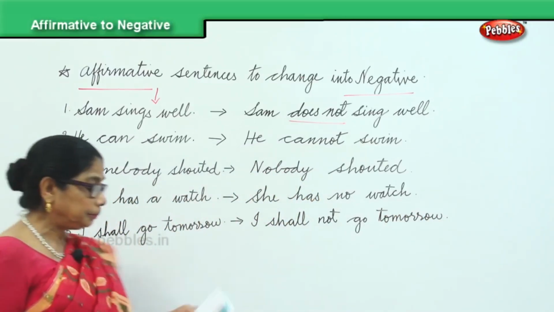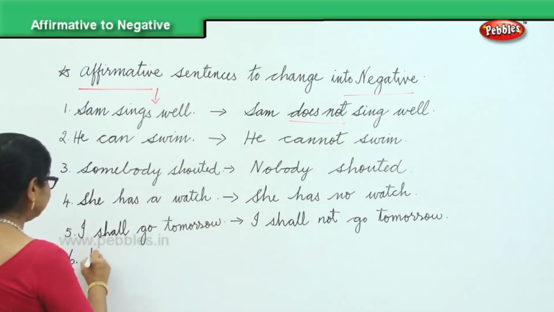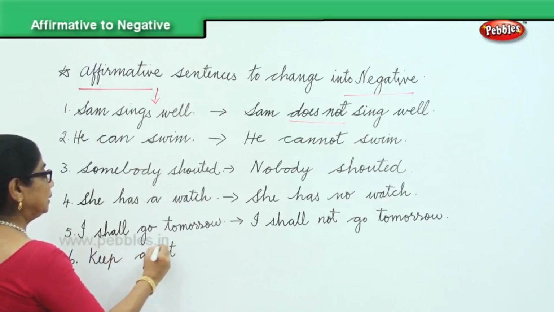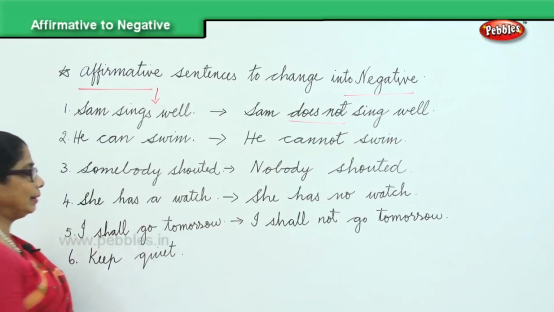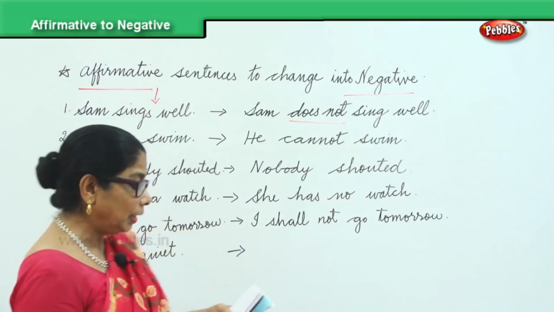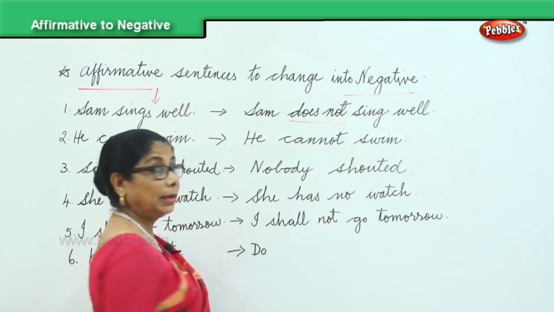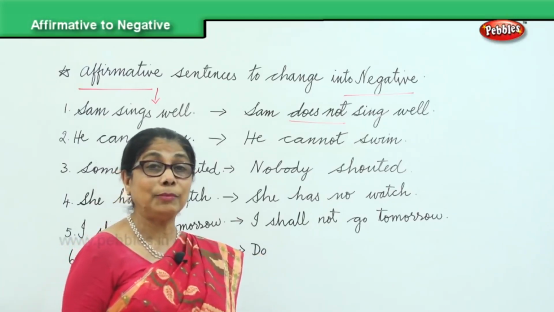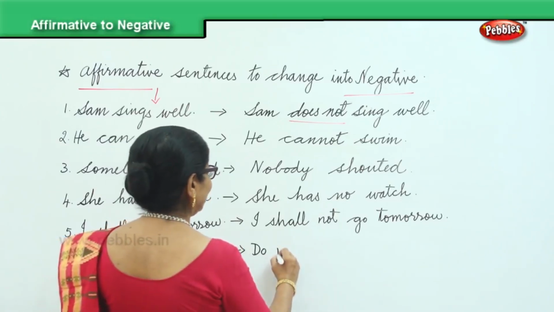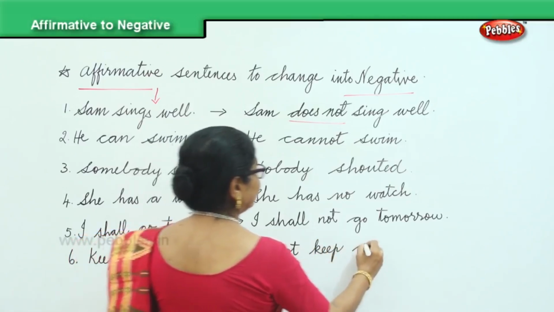Another one I'll give you. Keep quiet. Okay? Keep quiet. It's a complete sentence, affirmative sentence. Keep quiet. And I'm going to make it into negative. How will you say? Do not keep quiet. In the class, if the teacher says keep quiet, some naughty children will say, do not keep quiet, shout, shout. Isn't it? So do not keep quiet.